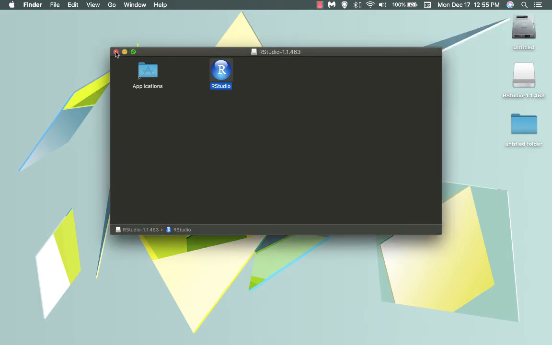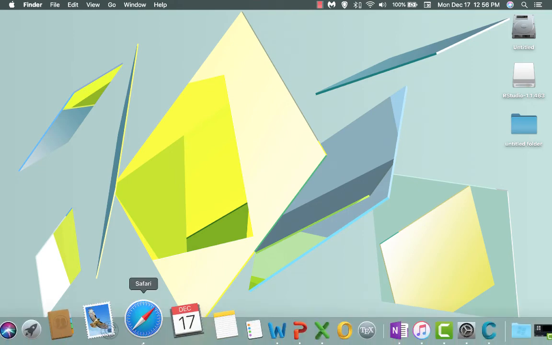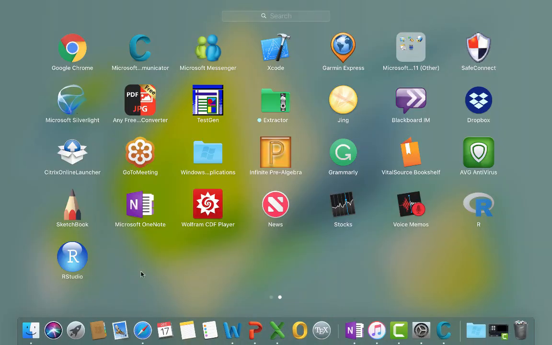Yes, so now I hope RStudio has been installed on this computer properly. Let me check. Yes, you have RStudio here.